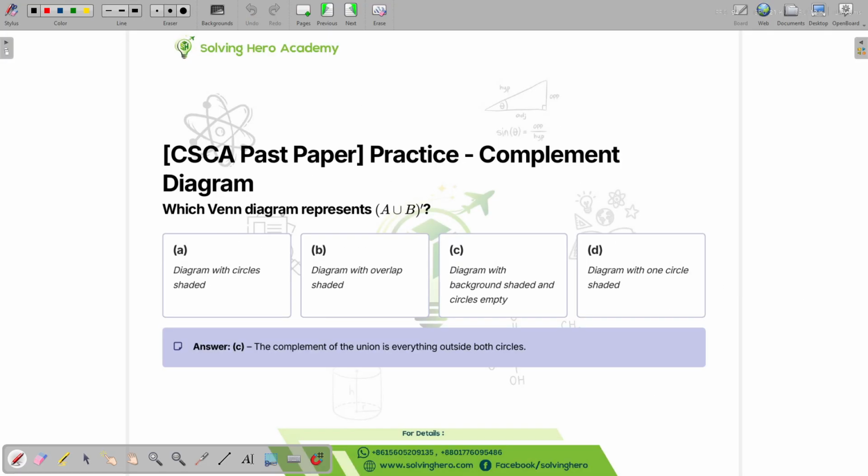Which Venn diagram represents (A union B) prime? You see there's a prime in there. So let's draw it.